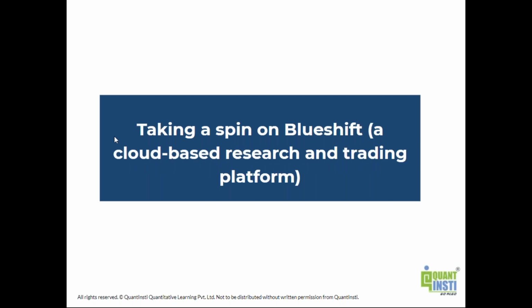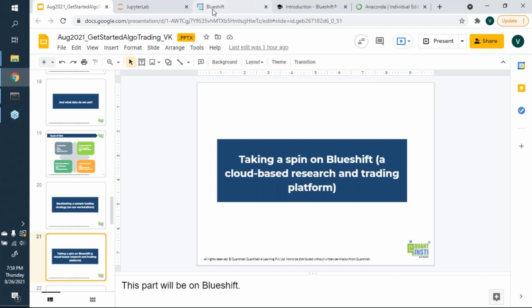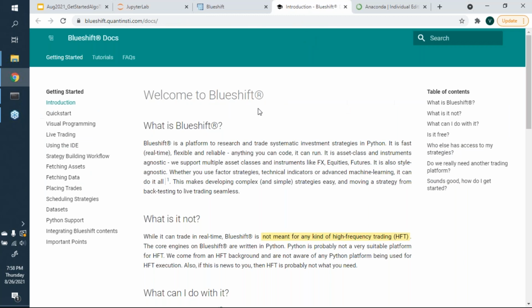Well, you can actually take it up a notch by trying it on Blueshift, which I spoke about, which is one of our cloud-based research and trading platforms. So I've opened here the docs page of Blueshift. It's essentially a platform for you to research and trade systematic investment strategies. It gives you access to a lot of data over the cloud up to minute level on Indian and US markets. It also gives you access to some Forex data, right? So you can use factor strategies, technical indicators, machine learning, you can do all of this stuff.